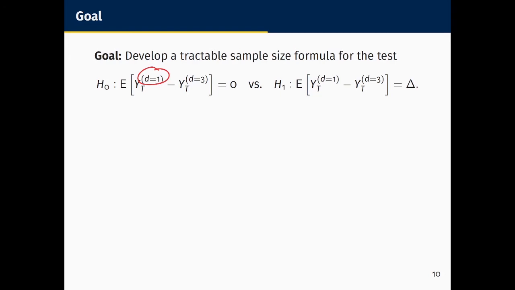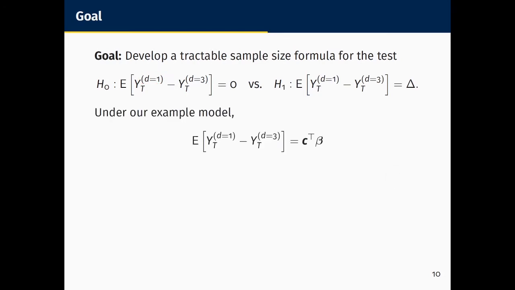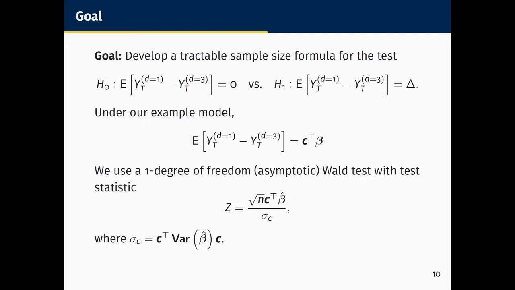So using this model that we saw earlier, we can actually write this estimand as a linear combination of our model parameters, and those model parameters are asymptotically normal. So we can just use an asymptotic z-test for this comparison, and the variance here is just the variance of that linear combination of parameters. Var beta hat is the sandwich variance of the regression parameters from GEE. The challenge in all of this work is to get a tractable upper bound on this variance in order to make for an easy-to-use sample size calculator.